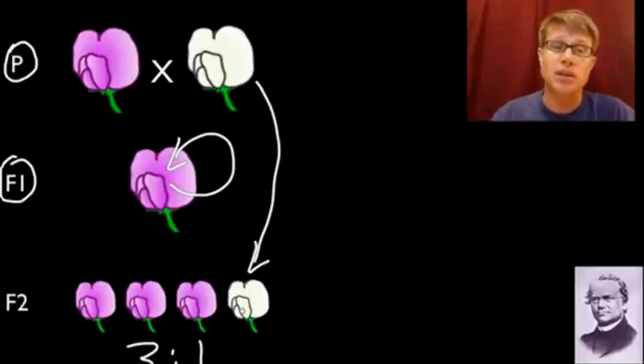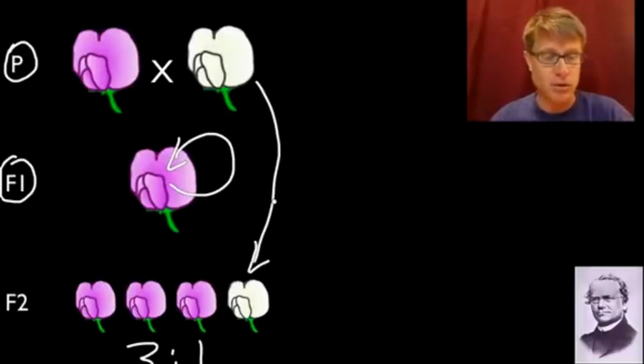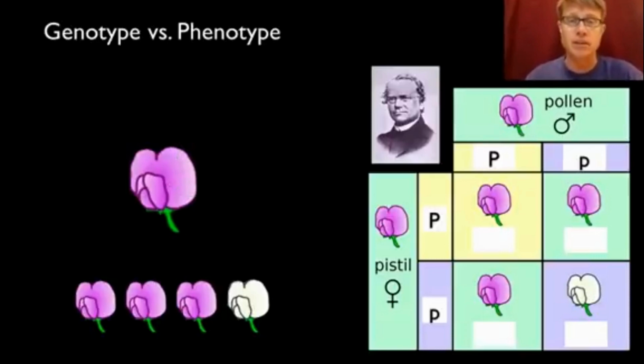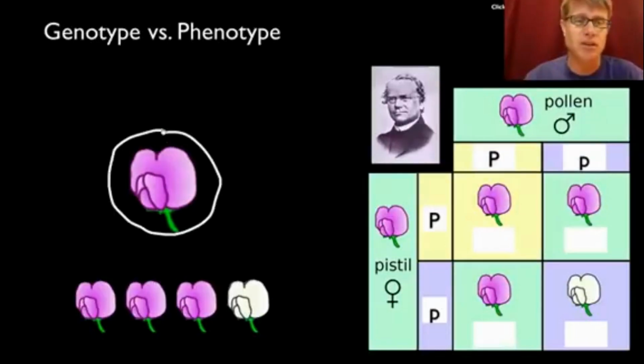Now, if you know anything about genetics, you'd know that in simple Mendelian genetics, it looks like purple is dominant and white is recessive, but we know that because of the work of Mendel. And so this is what the second cross is, the one that was puzzling, and this is what he eventually figured out. So these offspring right here were hybrid for the trait.